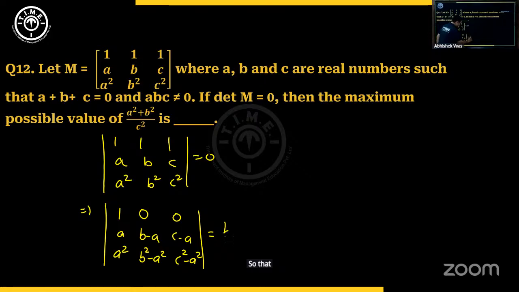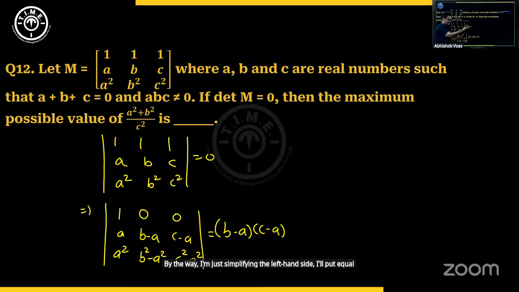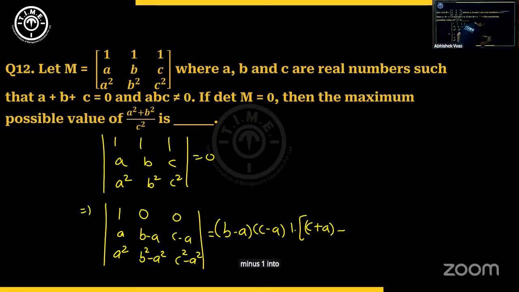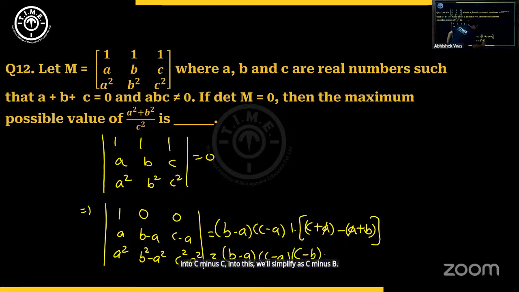So that will be what? If I take B minus A common, C minus A common, and what will I be left with? By the way, I'm just simplifying the left-hand side. I'll put equal to 0 a little later. And this will be what? 1 into, since we're taking this out, 1 into C plus A minus 1 into B plus A or A plus B. So when you simplify, this left-hand side will become B minus A into C minus A into this will simplify as C minus B. This equal to 0. Right? Right-hand side was 0.